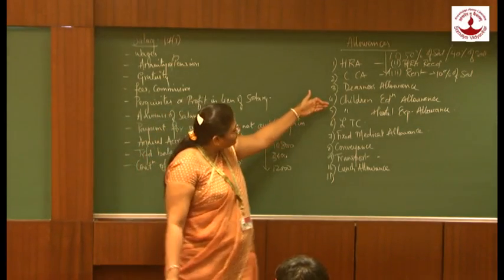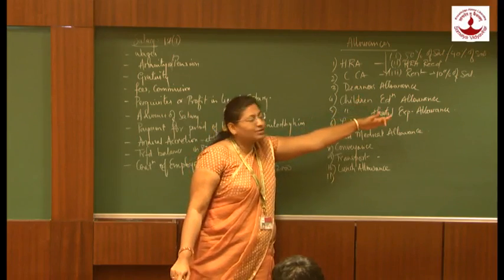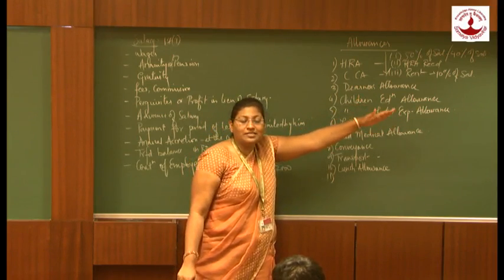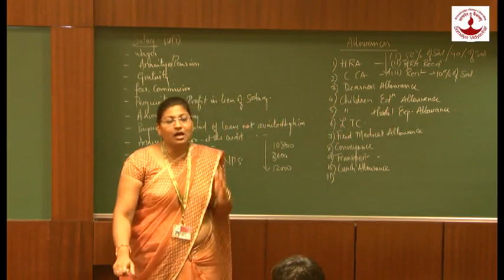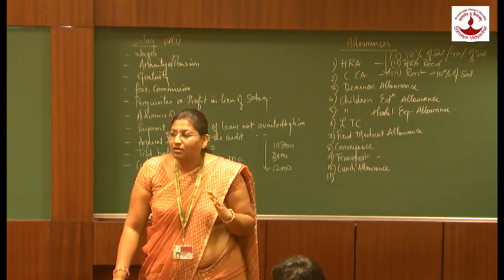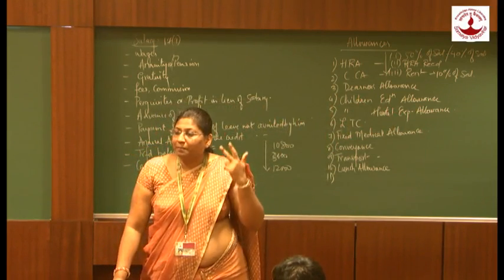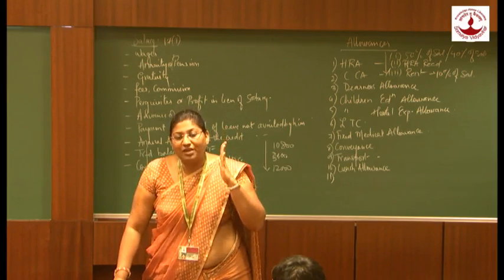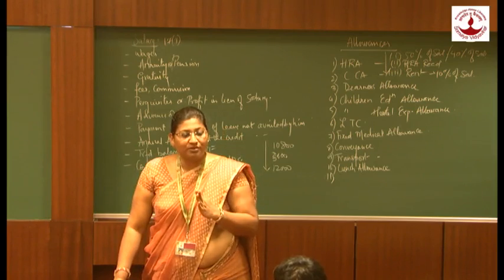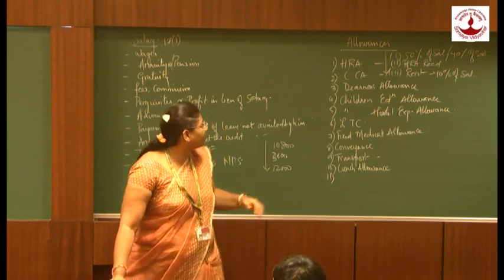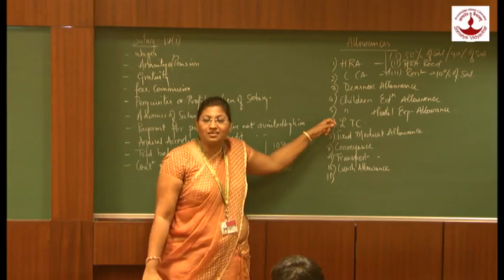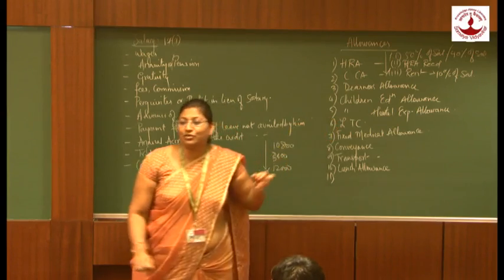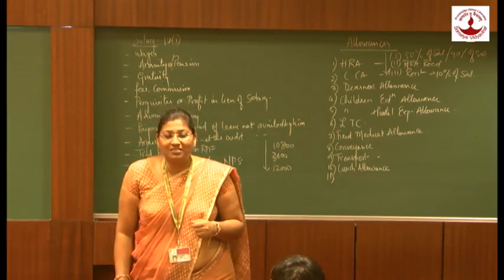Fifth point is children's postal expenditure allowance. The exemption limit is rupees 300 per month, maximum up to 2 children. Next is LTC, leave travel concession, or we can say leave travel allowance.